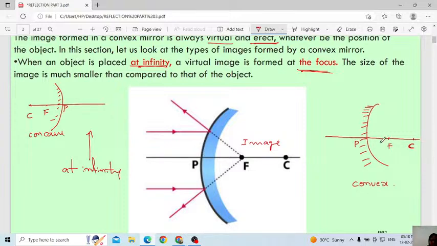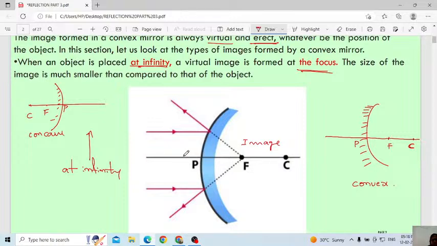This is an important point you have to remember. The pole does not change in both cases. But in the case of a concave mirror, in front of the reflecting surface, this is the reflecting surface, we write the focus, center of curvature, then here the position of the object, everything.